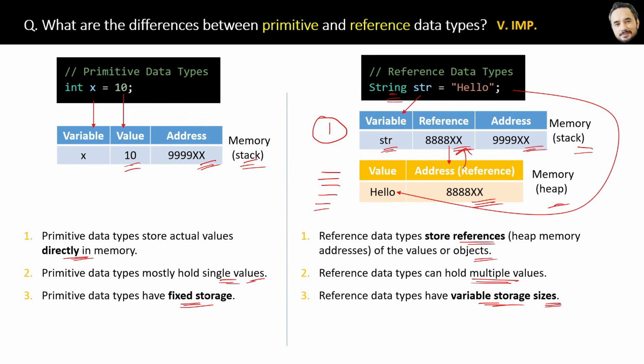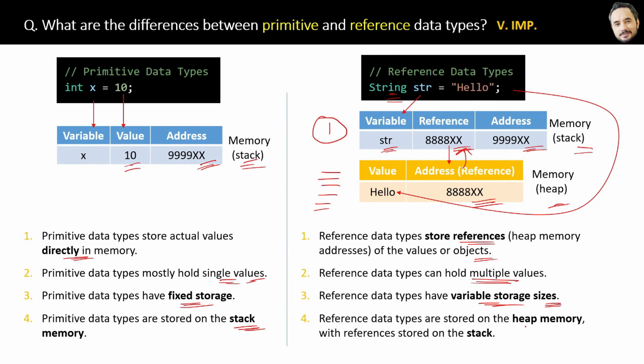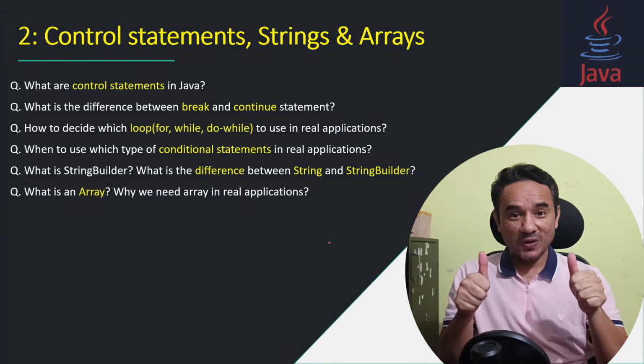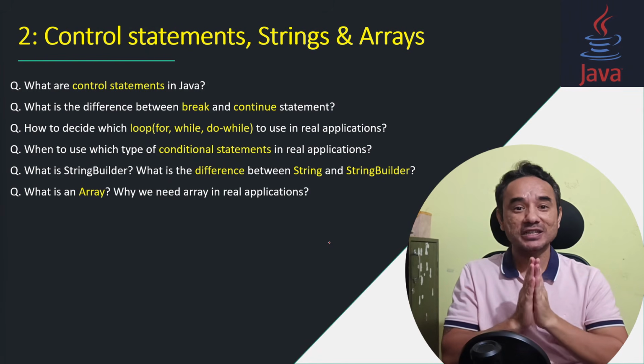Okay, last difference is primitive data types are stored in the stack memory, you already know, whereas reference data types are stored in the heap memory with their references actually stored in the stack. Great, that is the differences between the primitive and non-primitive data types. All are written here so that later when you are revising, you can revise them in 2-3 seconds only from the book. Alright, congrats for completing the first chapter.